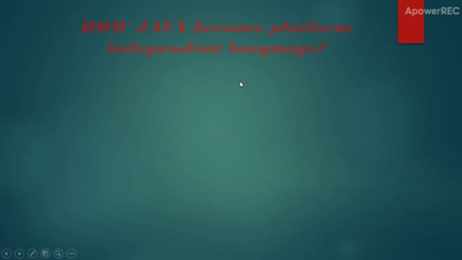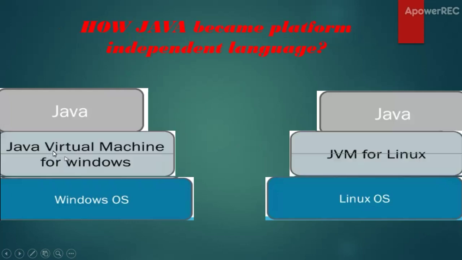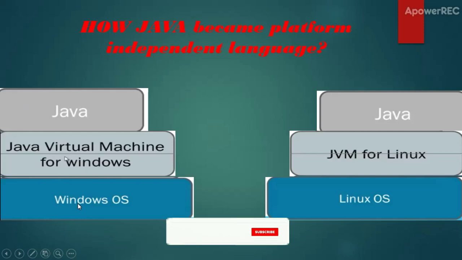So how did Java become platform independent? Let's see. They made Java platform independent by adding another layer to Java, which is known as the Java Virtual Machine or the JVM. What the JVM does is it takes the Java code and compiles it. Here the Windows operating system is not compiling the code. The Java Virtual Machine is compiling the code. So they made the Java Virtual Machine for both Windows and Linux.